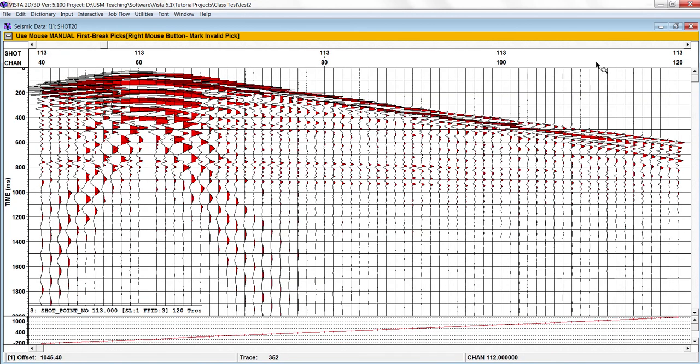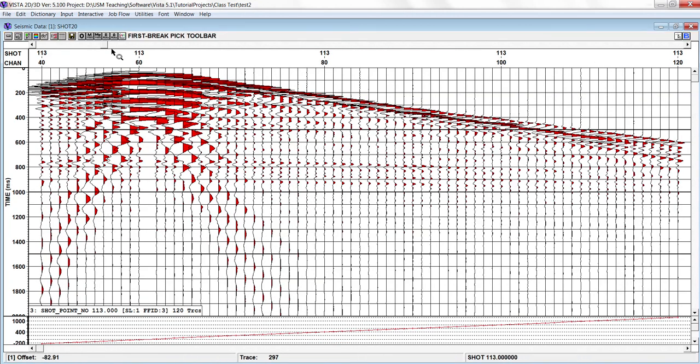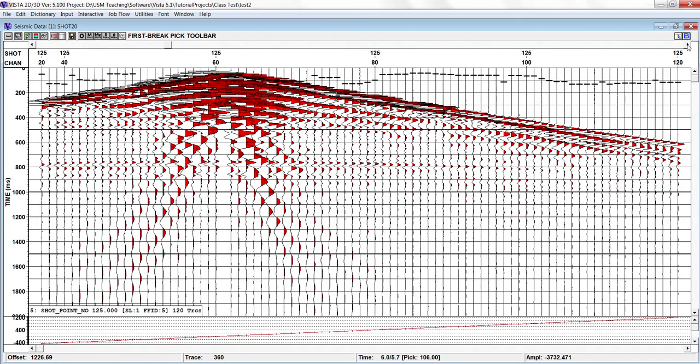Then for the third shot gather data, here is another option. So now we were using manual first break picking. The second is manual first break pick with the pilot trace, and the third thing is auto pick current record or auto pick for all the records. So for the sake of understanding, we can use auto pick all record, but there is some problem.